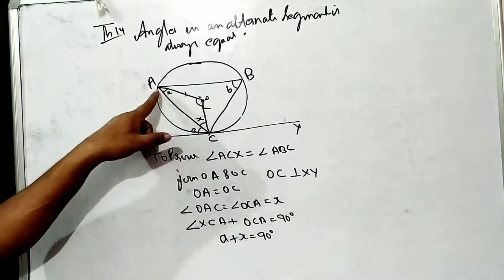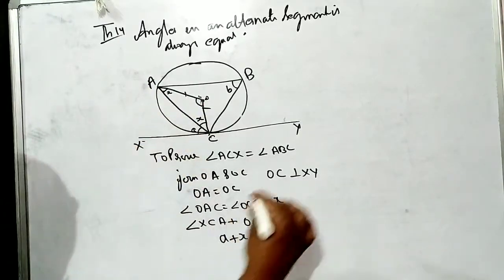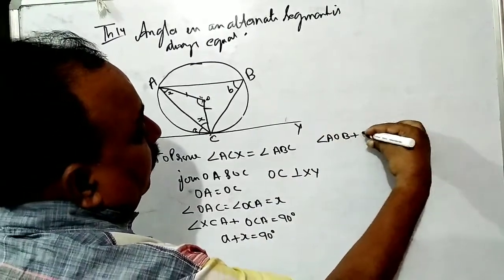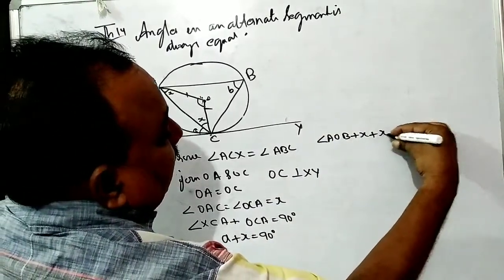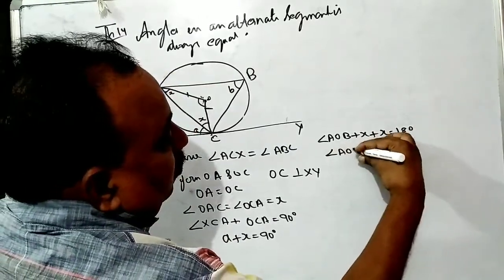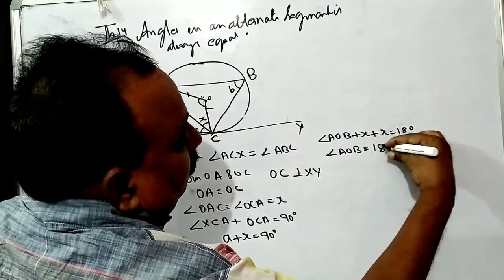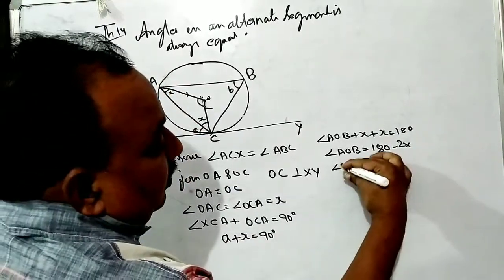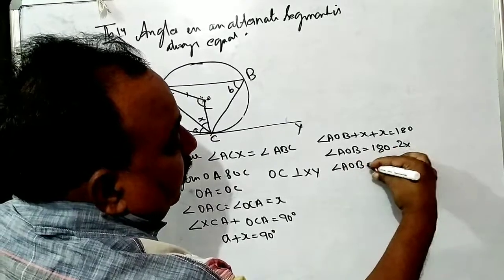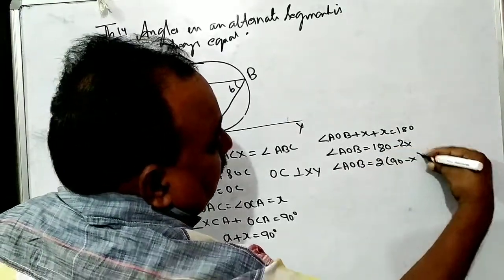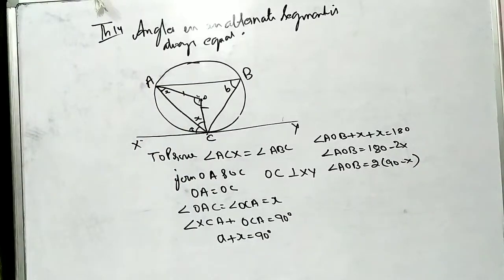Now, what is the value of angle AOC? We know angle AOC plus angle X plus angle X is equal to 180 degrees. So angle AOC is equal to 180 minus 2x, or we can say angle AOC is twice (90 minus x).